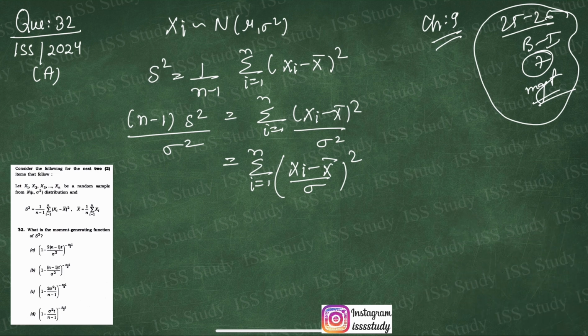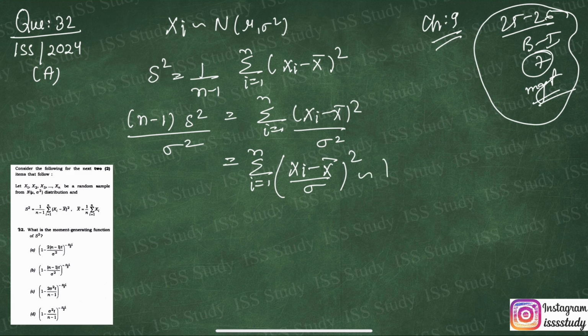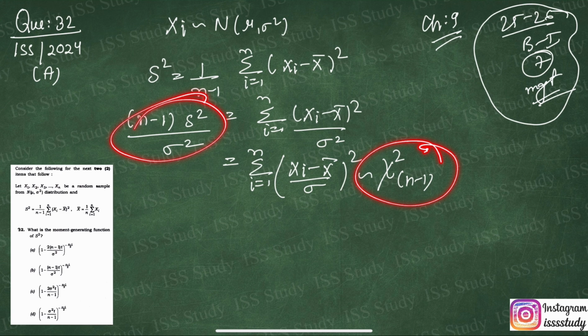Now you can see I have this, and this is following a chi-square distribution with n minus 1 degrees of freedom. We have this value on the left hand side and this value on the right hand side, which follows a chi-square distribution. And we have to find the moment generating function of this s square.